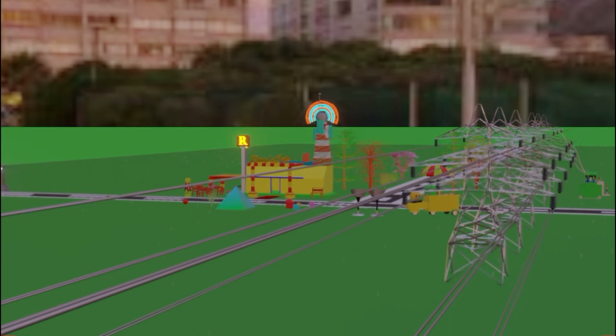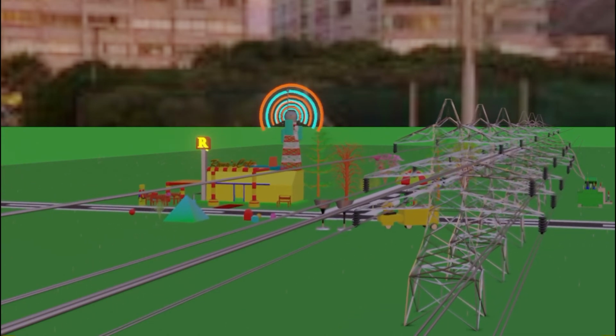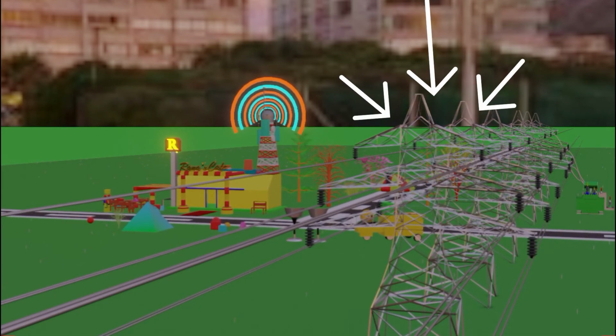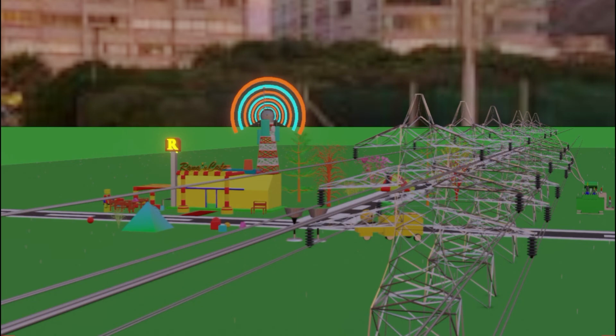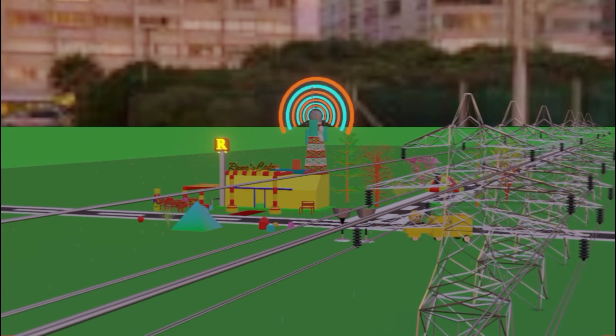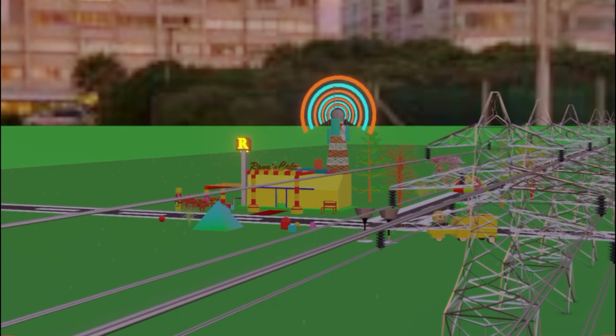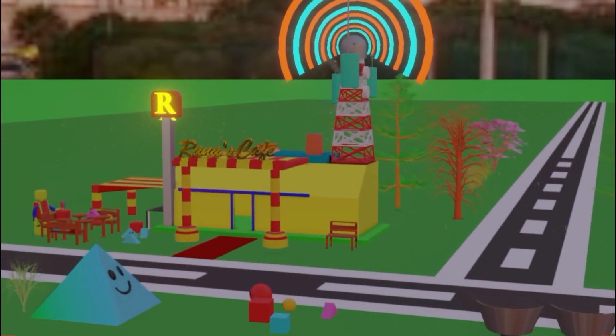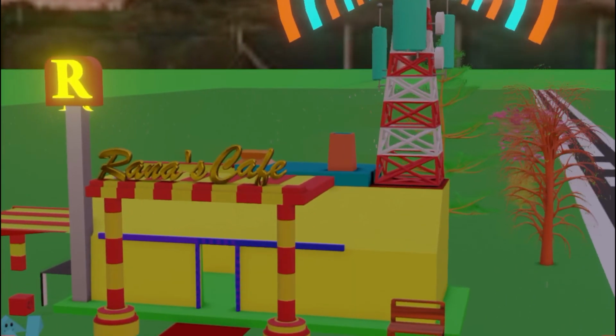A transmission line is a cable which is designed to conduct electromagnetic waves in a contained manner. Transmission lines are shown here with the arrows. These lines are used for the transmission of electrical power from the generating substation to the various distribution units. They transmit the wave of voltage and current from one end to another end. These lines are made up of conductors having the same cross-sectional area along the line.